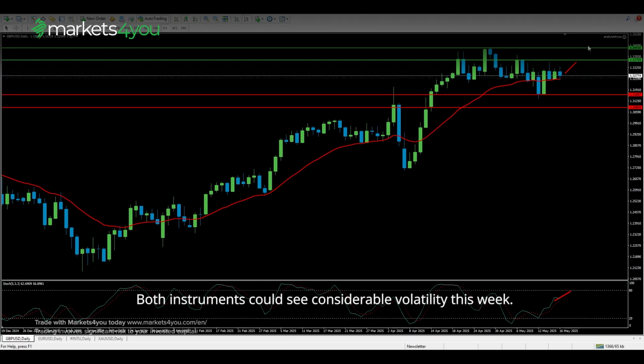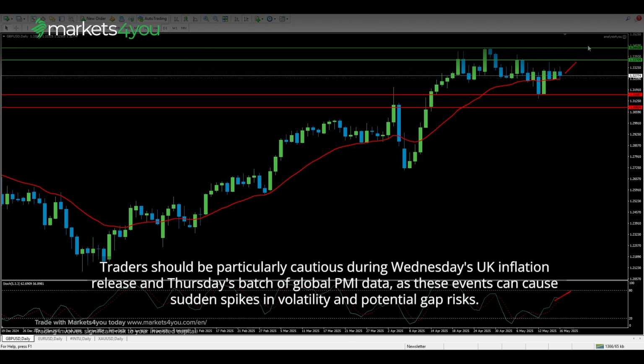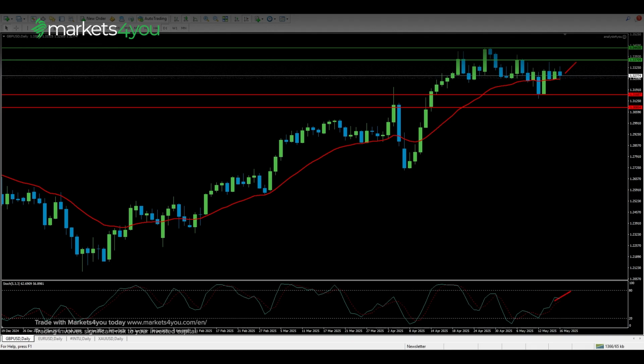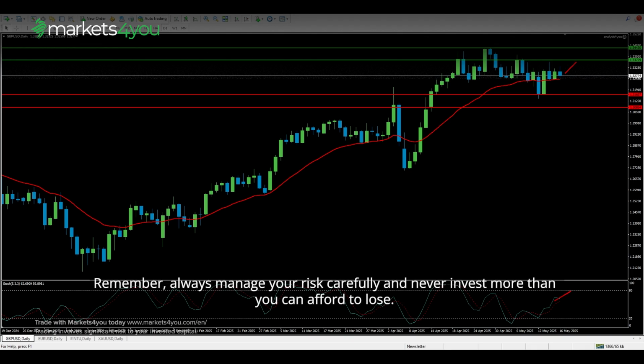Both instruments could see considerable volatility this week. Traders should be particularly cautious during Wednesday's UK inflation release and Thursday's batch of global PMI data, as these events can cause sudden spikes in volatility and potential gap risks. Remember, always manage your risk carefully and never invest more than you can afford to lose.